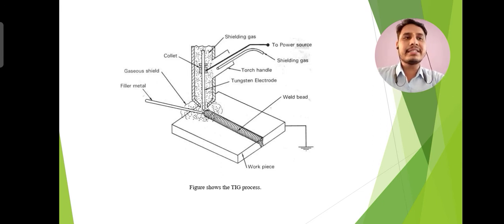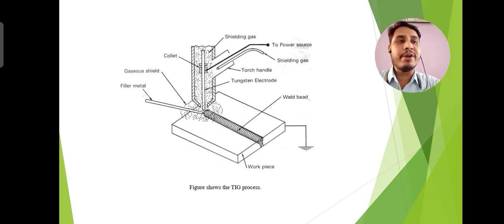After striking the arc, it is allowed to impinge on the job and a molten metal pool is created. The welding is started by moving the torch along the joint as in oxyacetylene welding. At the far end of the job, the arc is broken by increasing the arc length, and a shielding gas is allowed to impinge on the solidifying weld pool for a few seconds, even after the arc is broken.